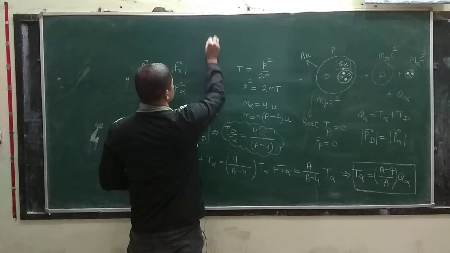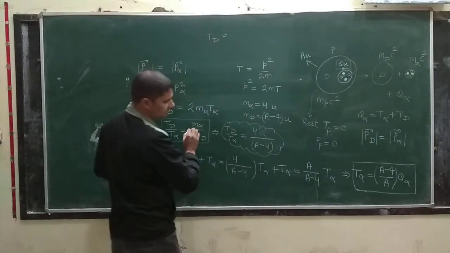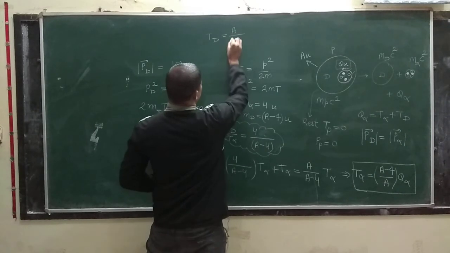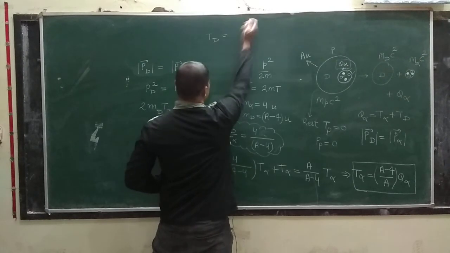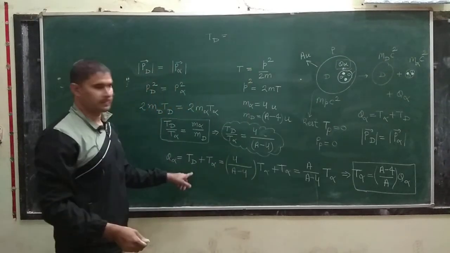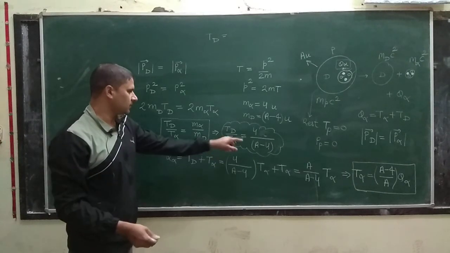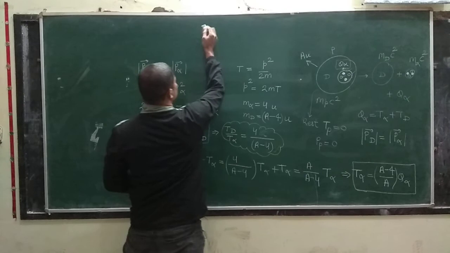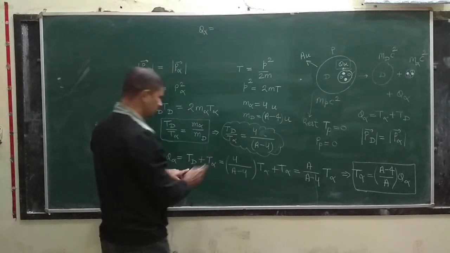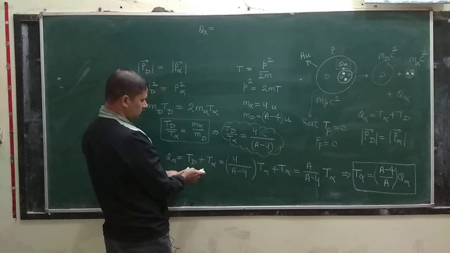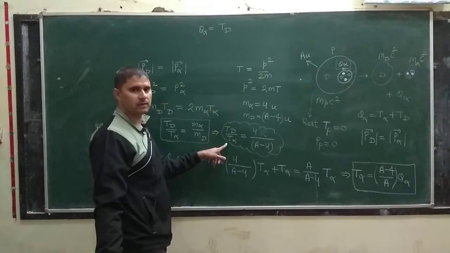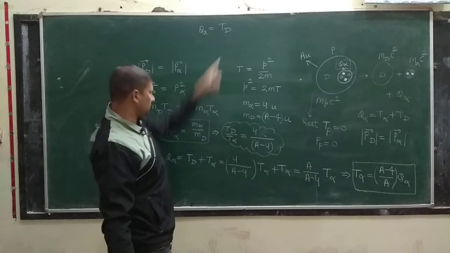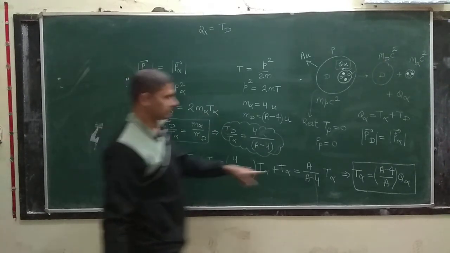So Q alpha is T_d plus T alpha, and T alpha you have calculated from here.